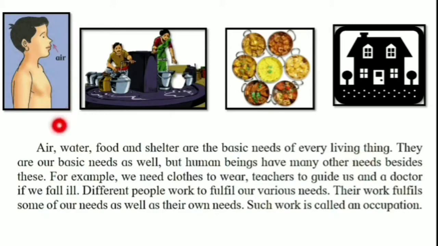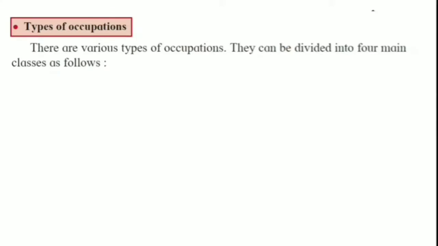There are many types of occupation. Next we will see types of occupation. Types of occupations are divided into four main classes, as follows.